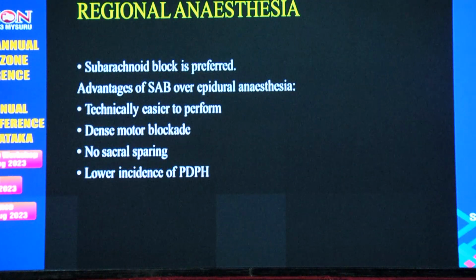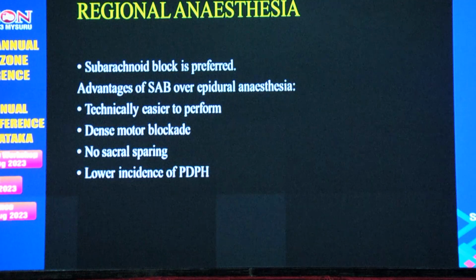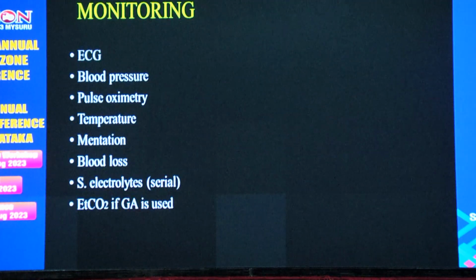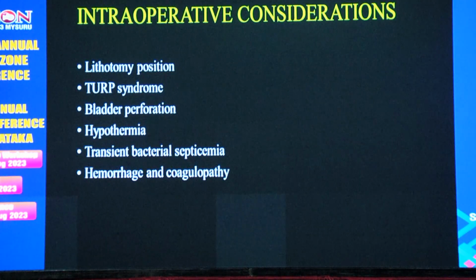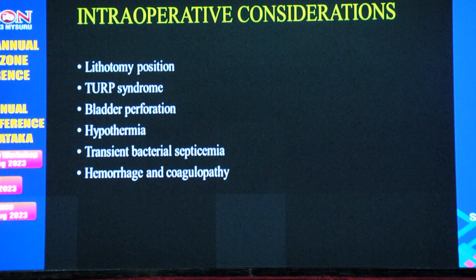The advantages of subarachnoid block over epidural anesthesia are that it is technically easier to perform, gives dense motor blockade, has no central sparing, and a low incidence of PDPH. Coming to the monitoring, ASA standard monitoring is done, and along with that, level of consciousness, blood loss, serum electrolytes, and EtCO2 are monitored. What are the intraoperative considerations? Lithotomy position, TURP syndrome, bladder perforation, hypothermia, transient bacterial septicemia, and hemorrhage and coagulopathy.